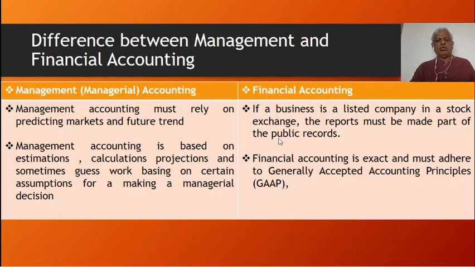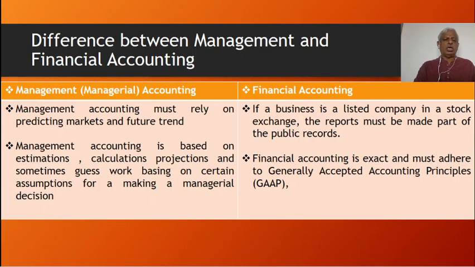Whereas for financial accounting, if a business is a listed company on the stock exchange, the reports must be made part of the public records. So this will be available in the public domain if it's a listed company. If it's a private company, it will be available only to a limited number of people. Financial accounting is exact and must adhere to generally accepted accounting principles, or in India, the Indian accounting standards. So for preparation of financial statements, there are certain set rules, and within those rules only these documents should be prepared.